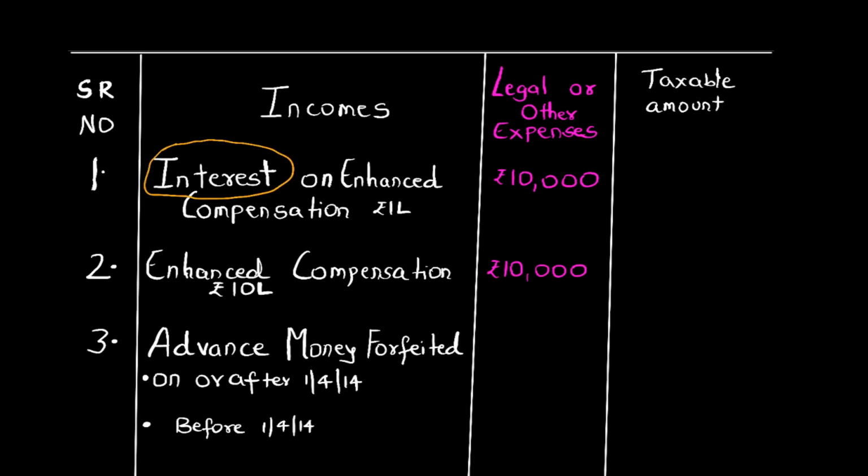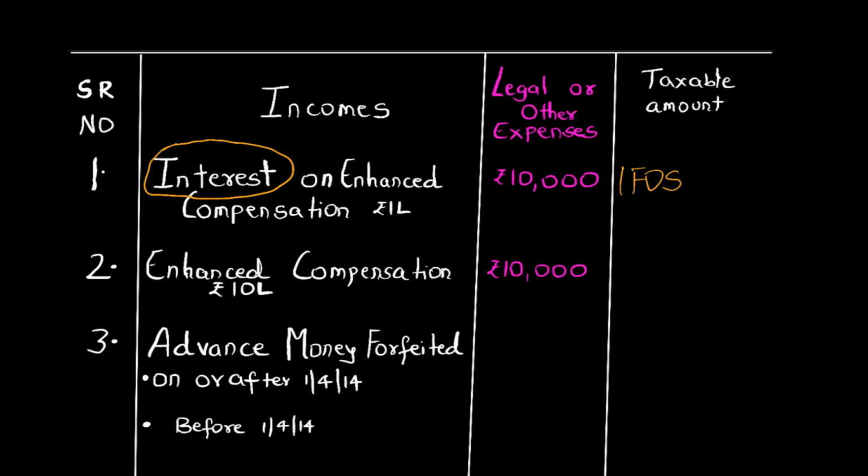See students, if initial compensation is given, capital gains. If enhanced compensation is given, again capital gains. But students, if the word interest is given, then for that the head of income is not capital gains but income from other sources, which is IFOS. So this is the area where students commit a mistake: as soon as enhanced compensation is given, they directly have a tendency to go to capital gains, but no, that is not always correct. So student, you have to understand the nature of the income very properly.